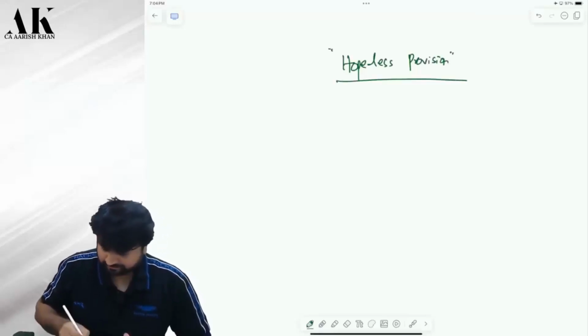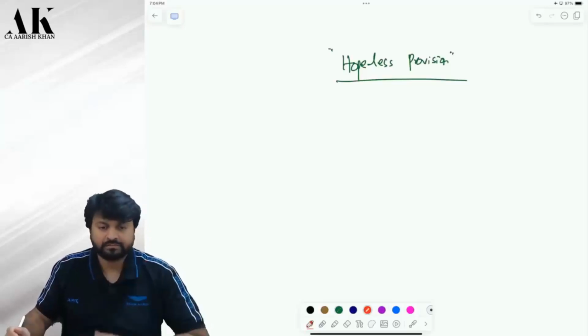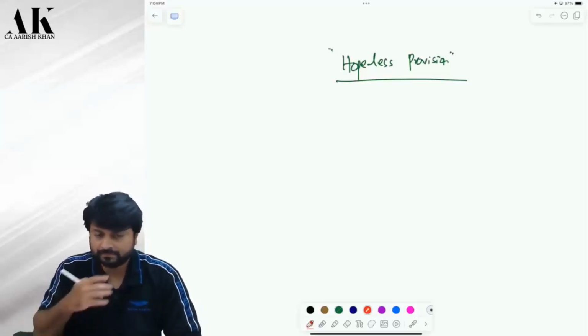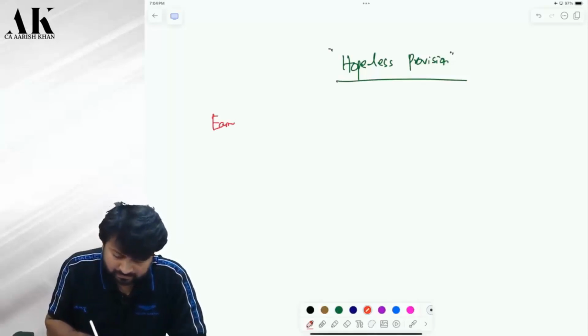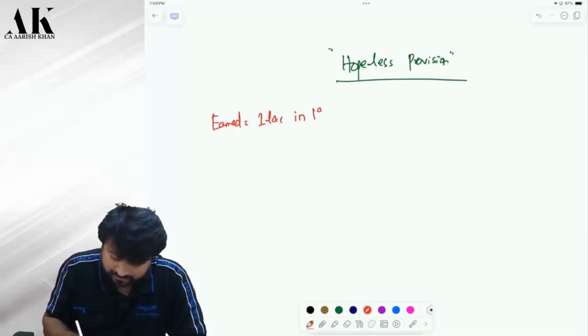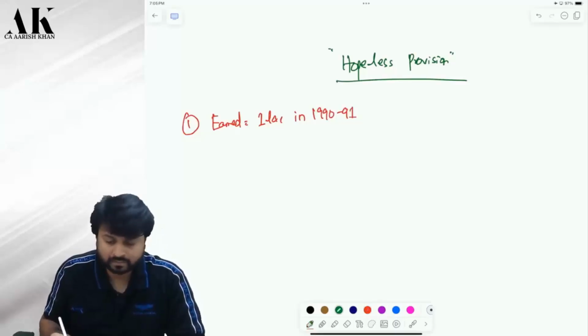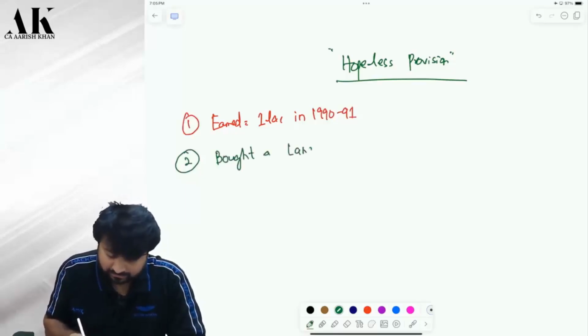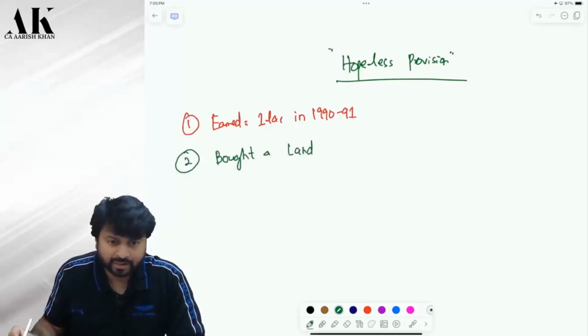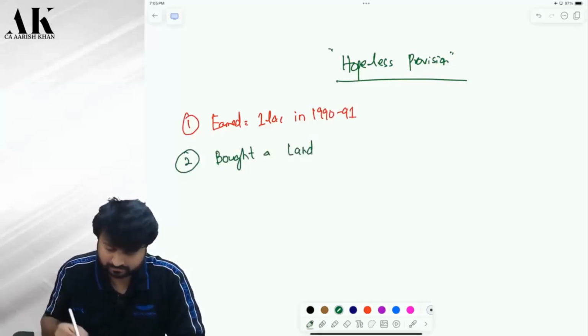See here on the board. Suppose you earned 1 lakh rupees in 1990, 1991. Now with the help of that, you bought a land.